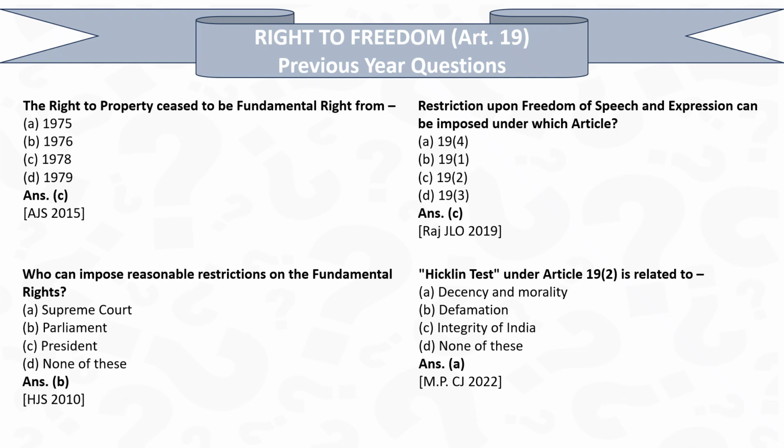And the answer is B, Parliament, because it is the power of the Parliament to make law or to make the amendment and to add reasonable restrictions under the freedom of right to freedom. Okay. Last one is hacking test under Article 19 Clause 2 is related to, and the answer is decency and morality. This is Eklund test we have discussed and I have explained it earlier, so we are not going to discuss this. So with this video comes to an end, and I hope you are liking this series.